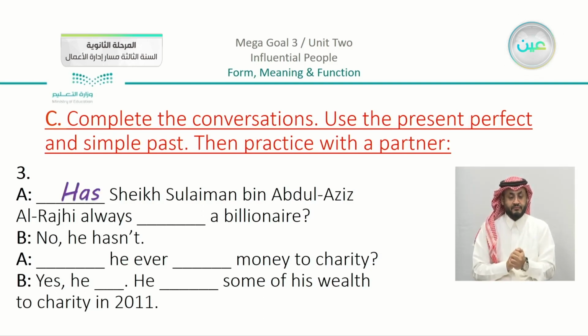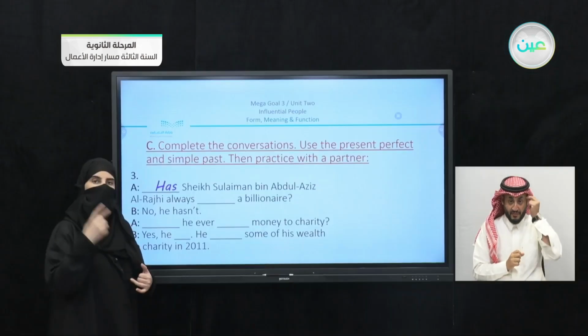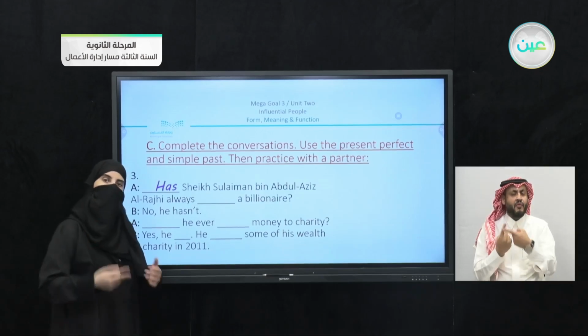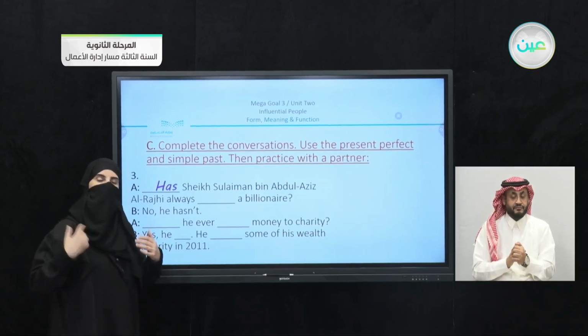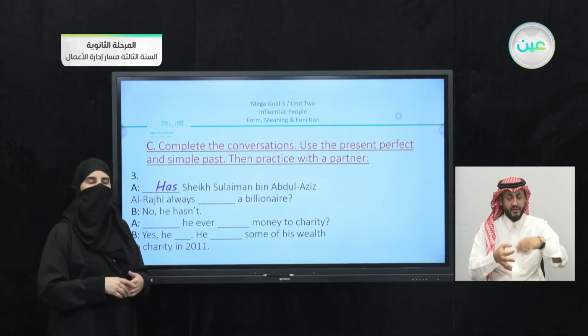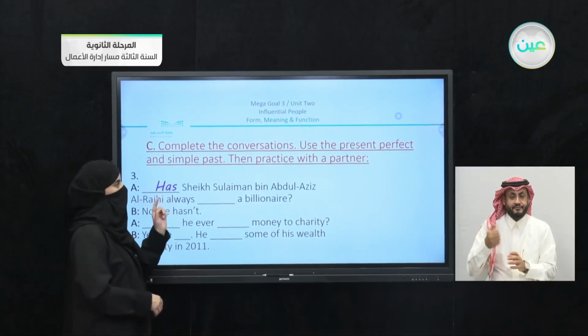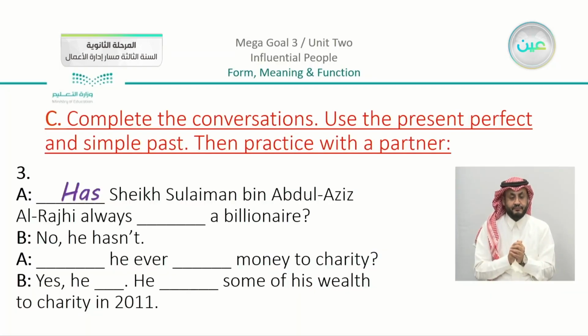Now, number one, remember that we used has here because we're talking about one person. And the second thing, because we are linking between the past and the present. So we have here has, Sheikh Salman bin Abdulaziz al-Rajhi. Always, I need here a verb that is in the past participle. So we have here, it's going to be been a billionaire.